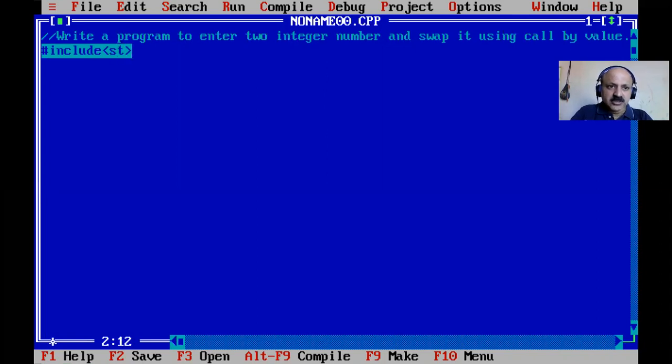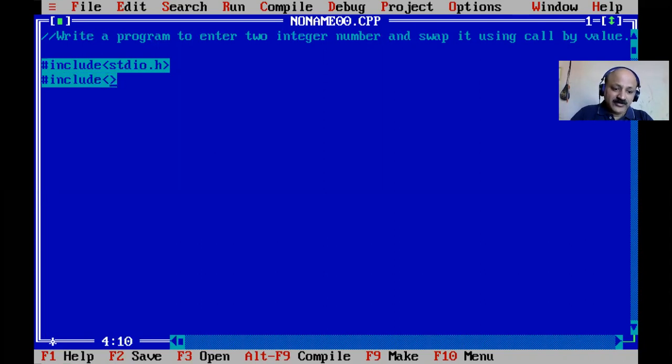So let us first directly start swap. You have to know that to interchange values, call by value does not swap because it is call by value. Call by reference definitely swaps the integer variables. So here we can declare a swap function, and before the main you can declare the UDF, user defined function.